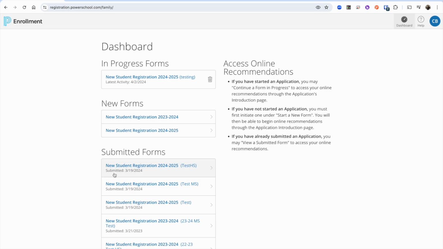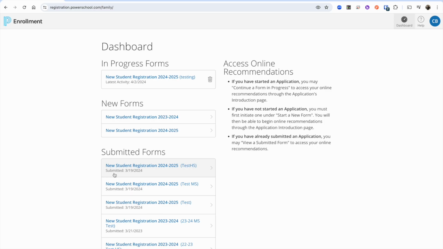So the first tip we have for you is kind of tied to that, and that is to make sure you do the correct registration. It can be really frustrating for families when we have to come back to you and say, I'm sorry, you've done the wrong registration. Can you please do it again? There's just some changes from the registration from year to year, so we need you to do the correct year's registration.